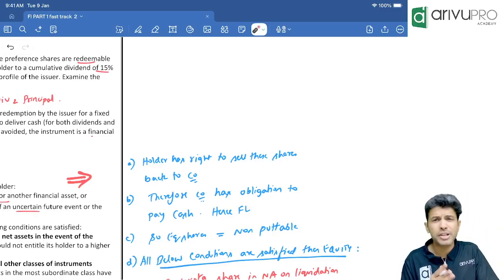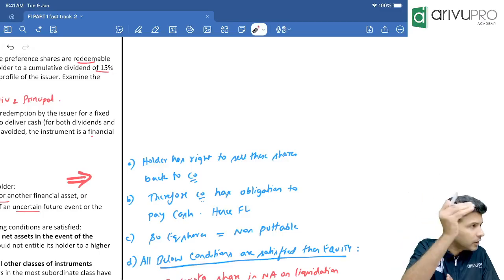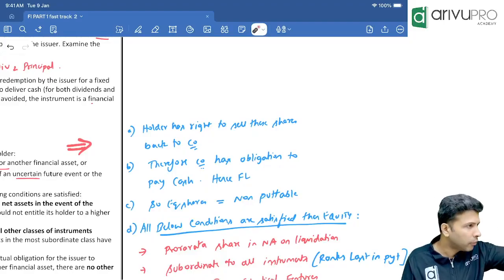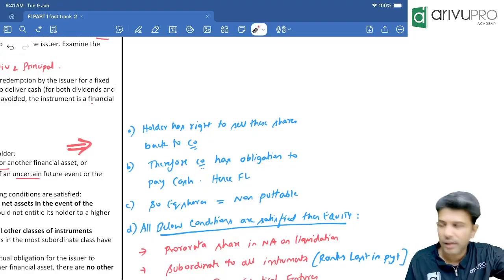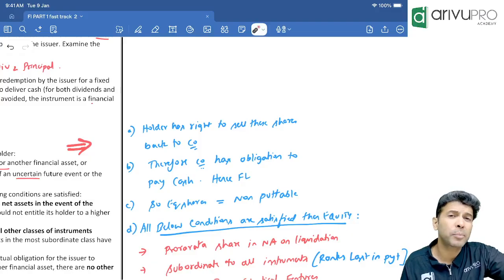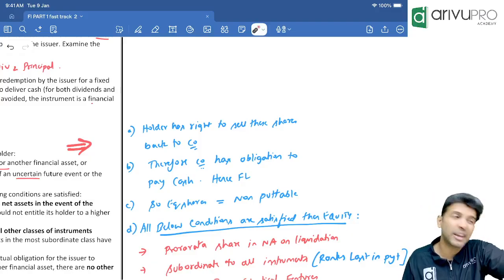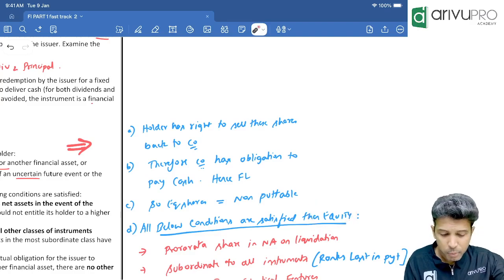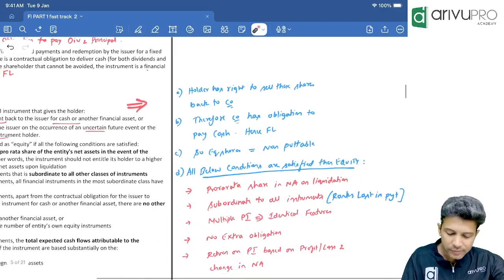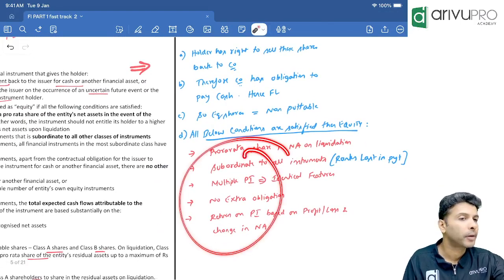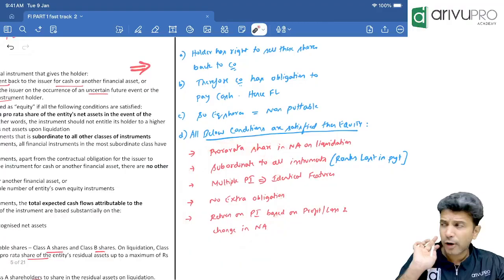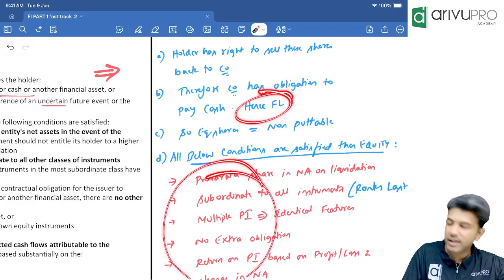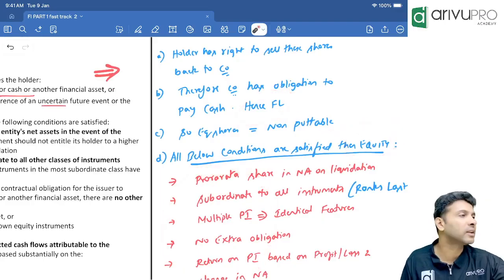However, if putable instruments have certain features, if all these below conditions are satisfied, then instead of classifying the putable instrument as FL, we will classify it as equity. Otherwise, the default category for a putable instrument is FL. Only if these conditions are satisfied will you classify it as equity.